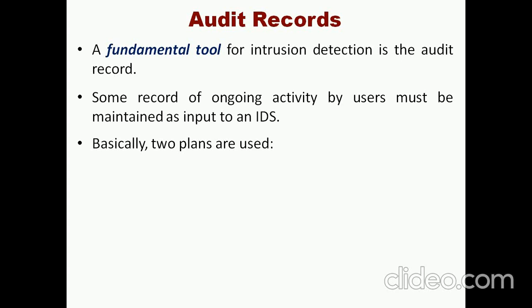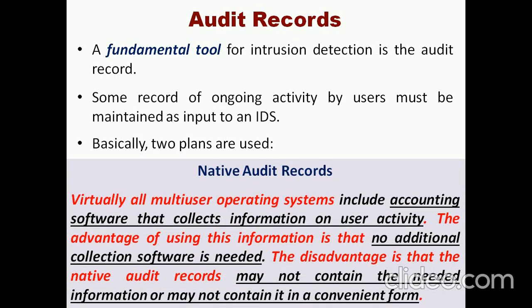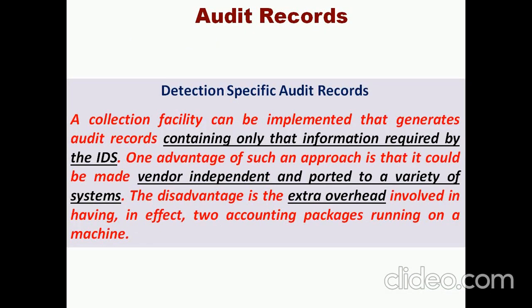Okay, so the next important thing in the IDS is the audit record. The audit record is a fundamental tool for intrusion detection. It will record the ongoing activities of a particular user, and it may be given as input to any IDS system. There are two types of records: one is called native audit records and another is detection-specific audit records.